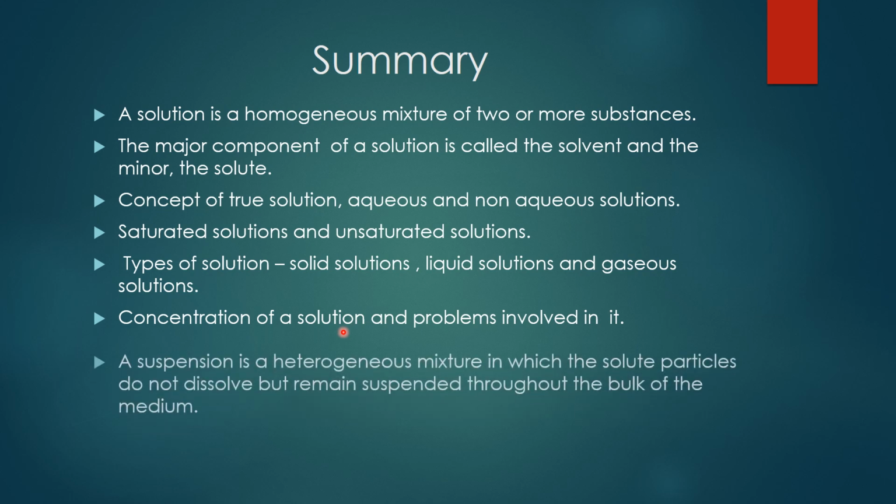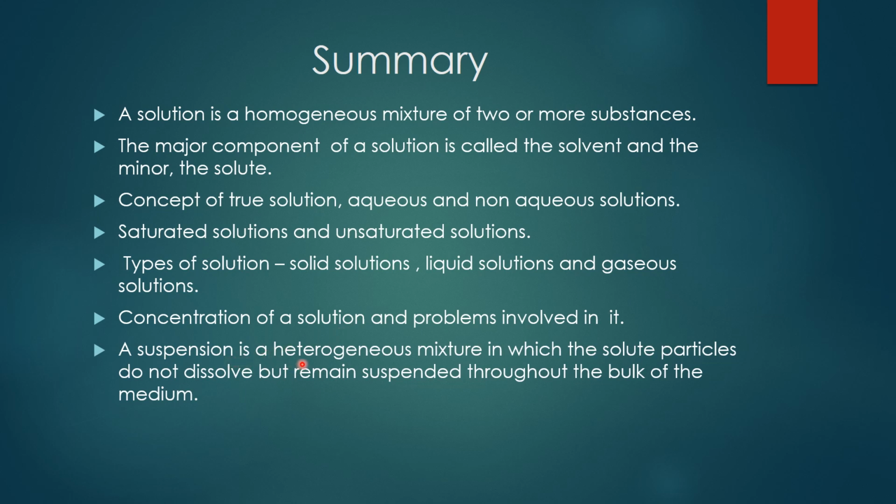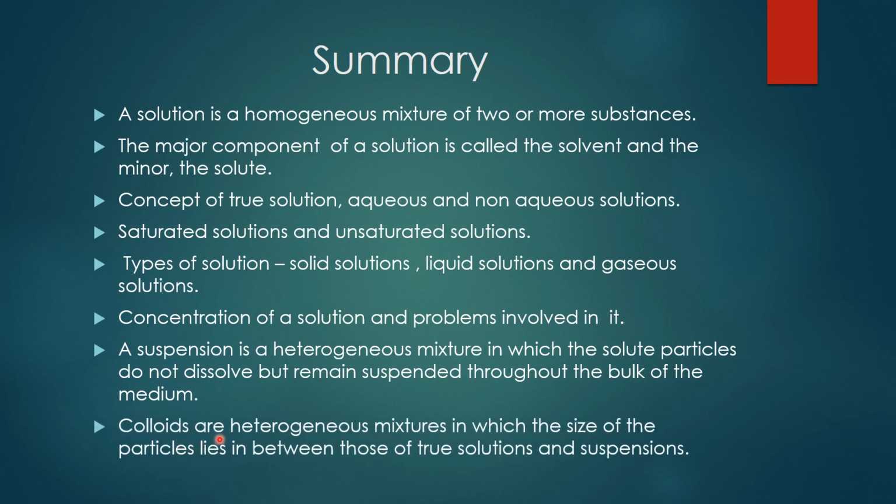Then suspension. A suspension is a heterogeneous mixture in which the solute particles do not dissolve but remain suspended throughout the bulk of the medium. Then we discussed colloids. Colloids are heterogeneous mixtures in which the size of the particles lies in between those of true solutions and suspensions, and we discussed some common examples of colloids also. Nearly 8 types of colloids we discussed. Go through that and be thorough with this concept. Okay, children.